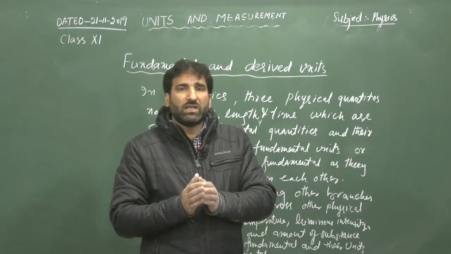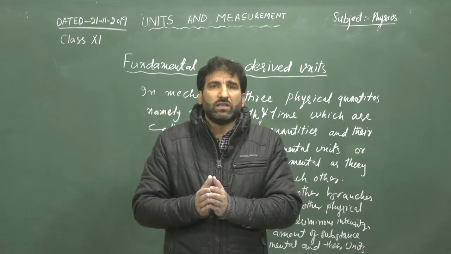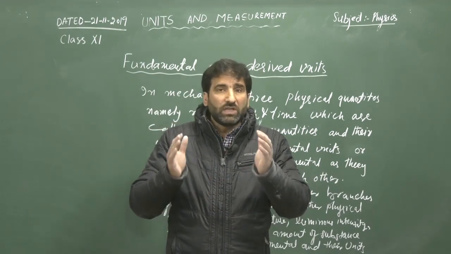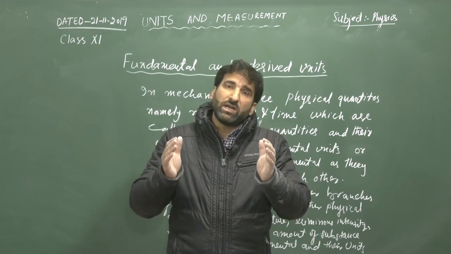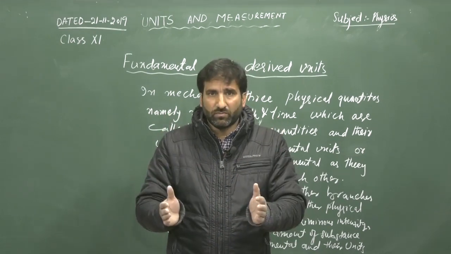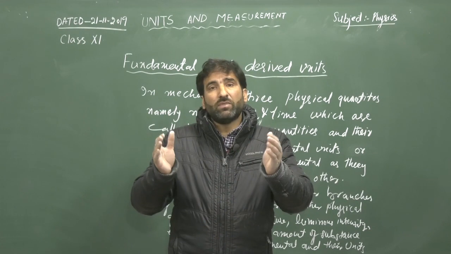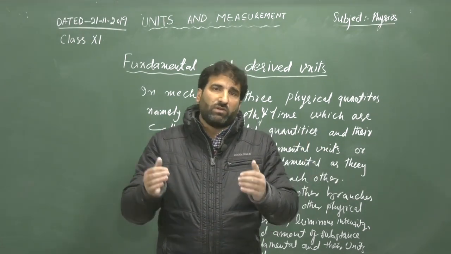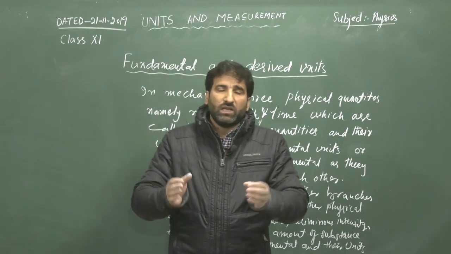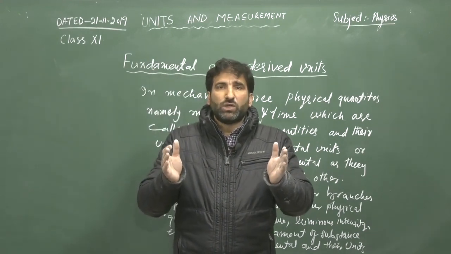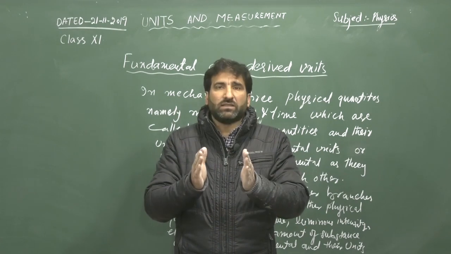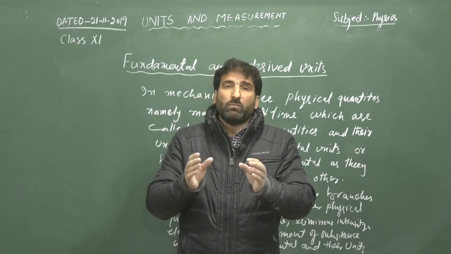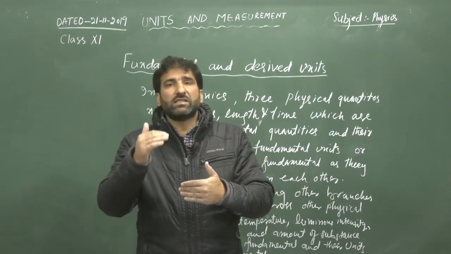They are called fundamental because they are independent of each other. The unit of mass does not depend on the unit of length. Or we can say mass does not depend on length or time. For example, if we have two rods having the same length, but one is thin and second is thick.